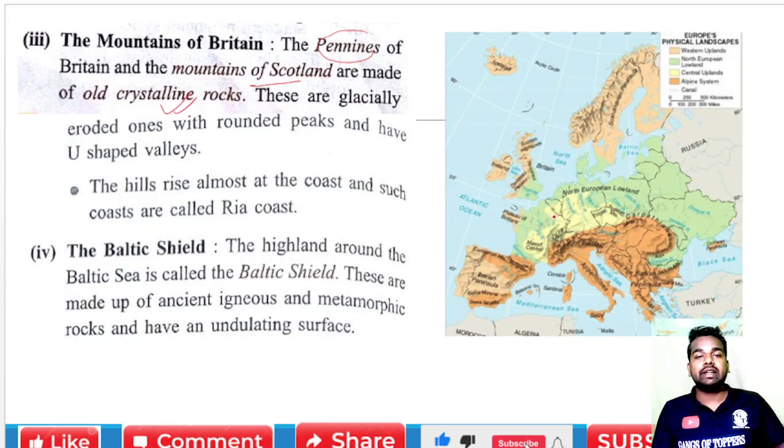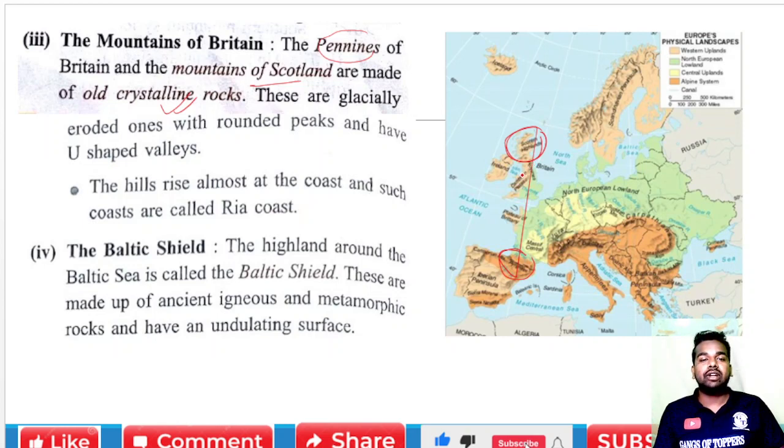So Pennines of Britain, we'll see this is the Pennines. Here is Scotland, and the mountains in Scotland. These are made up of old crystalline rocks. So you have to understand the mountains of Britain: the first one is the Pennines, and the second one is the mountains of Scotland. They are made up of old crystalline rock.